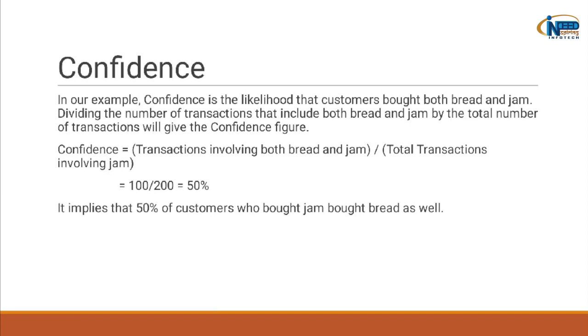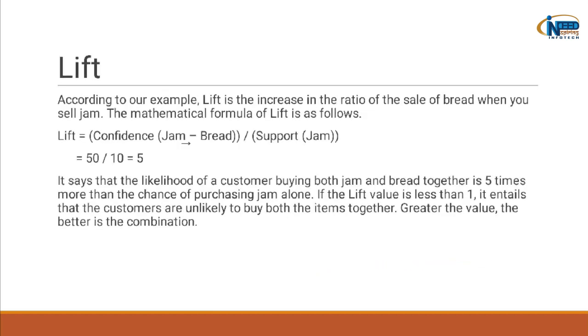According to this definition, confidence is given by 100 divided by 200 according to our example, which is equal to 50%. This implies that 50% of customers who bought jam bought bread as well. This is known as confidence.